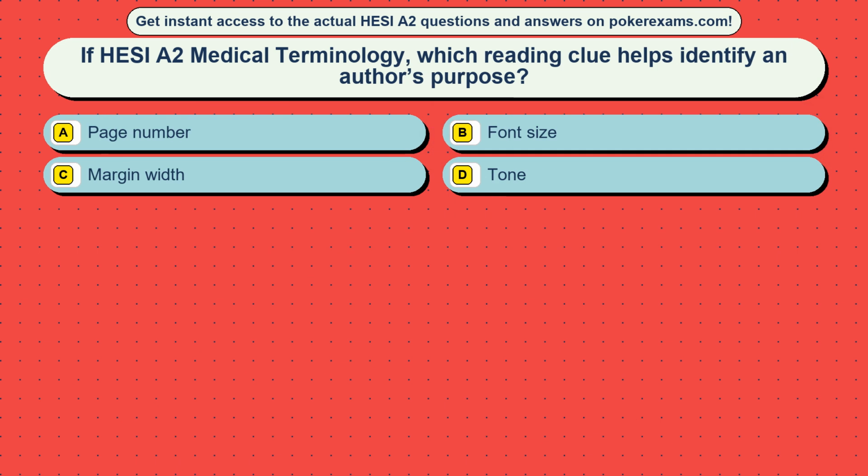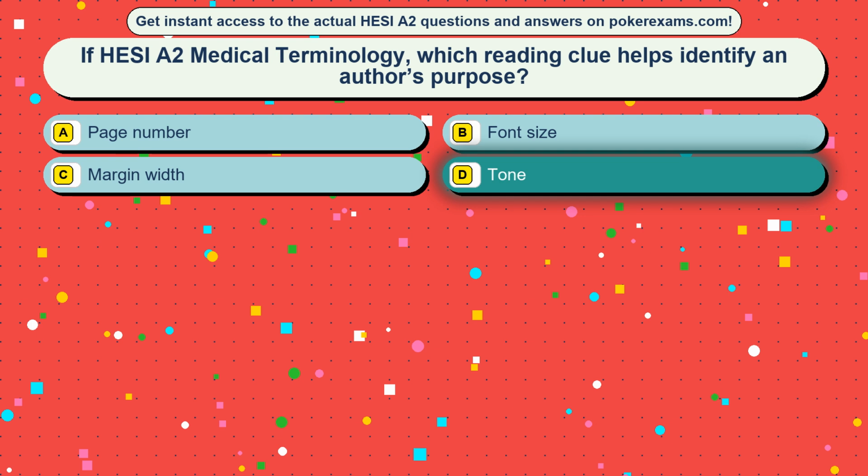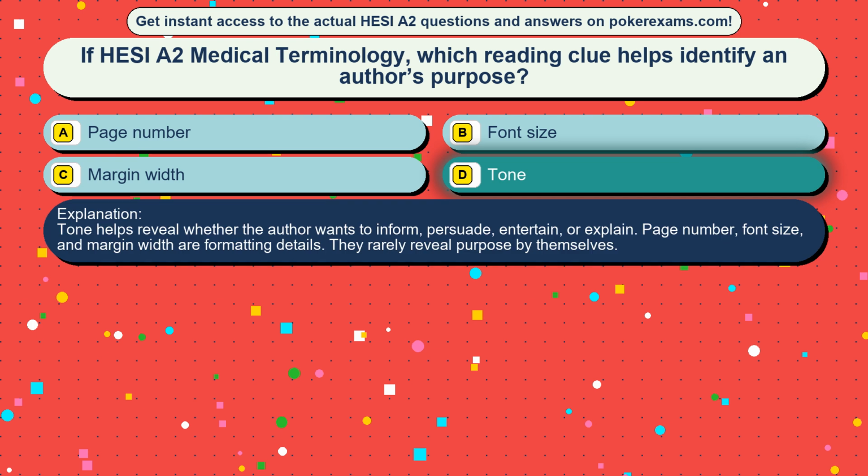Question 30. If HESI A2 medical terminology, which reading clue helps identify an author's purpose? Option A, page number. Option B, font size. Option C, margin width. Option D, tone. The correct answer is option D, tone. Tone helps reveal whether the author wants to inform, persuade, entertain, or explain. Page number, font size, and margin width are formatting details. They rarely reveal purpose by themselves.